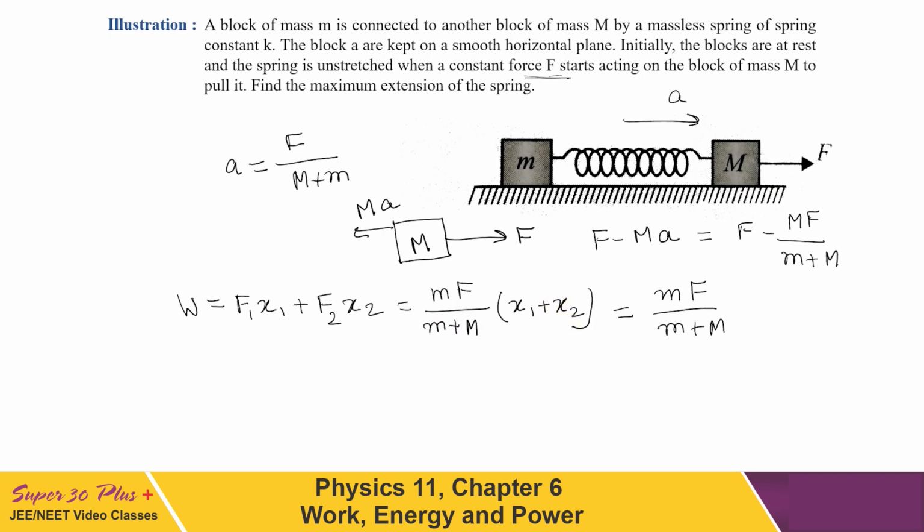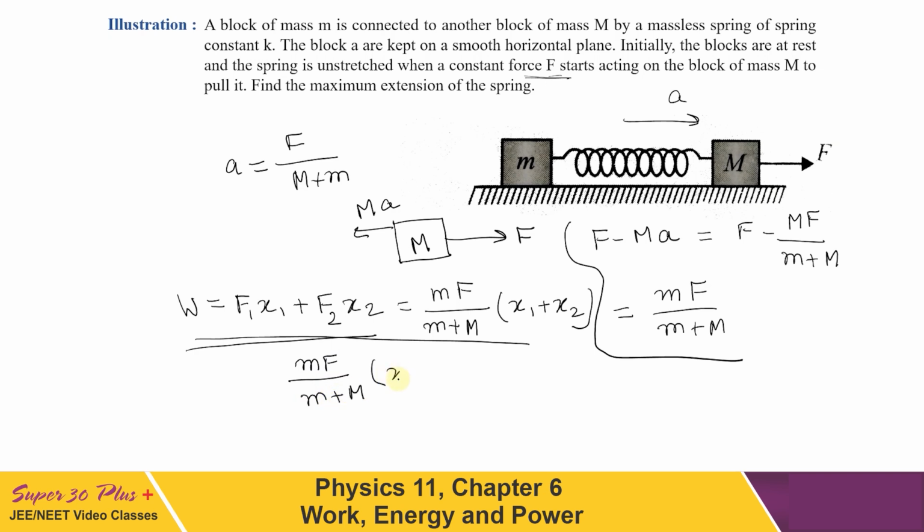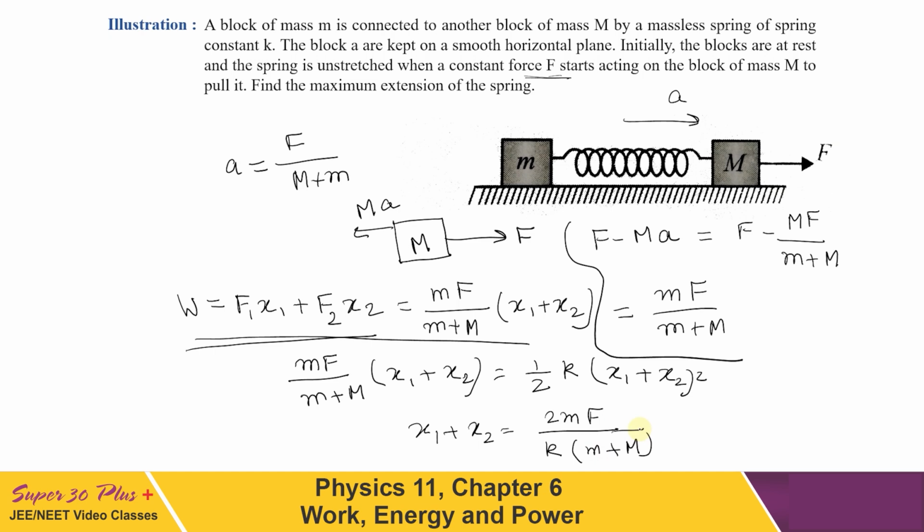So now we can write this work done to be equal to the energy stored in the spring. So it can be written as mF upon m plus M (x1 plus x2) to be equal to half K (x1 plus x2) whole square. And on solving it will give x1 plus x2 is equal to 2mF upon K (m plus M). This is the maximum extension possible in the spring.